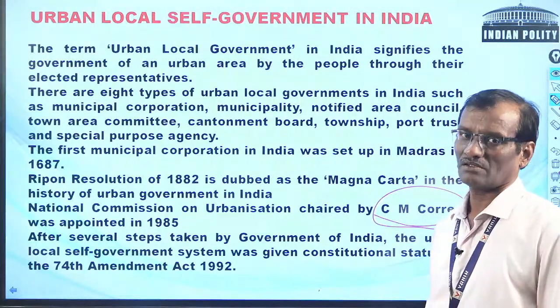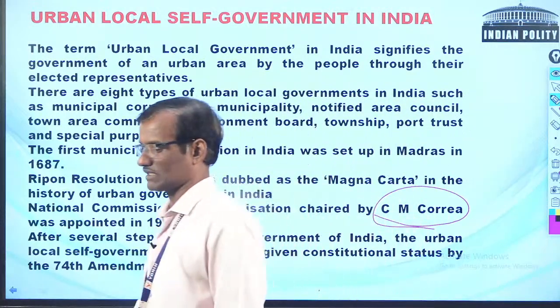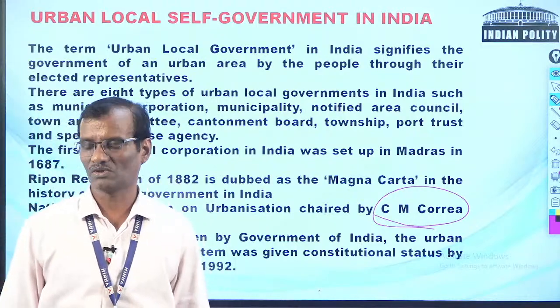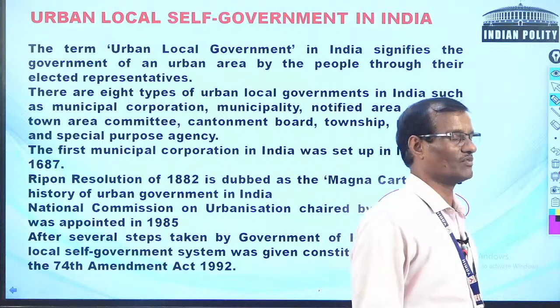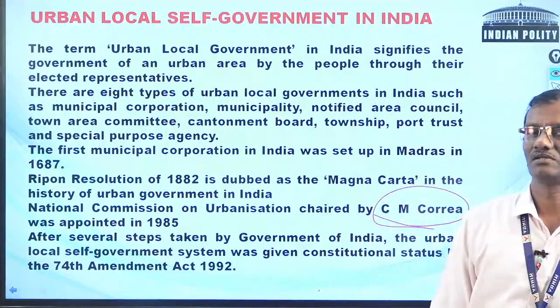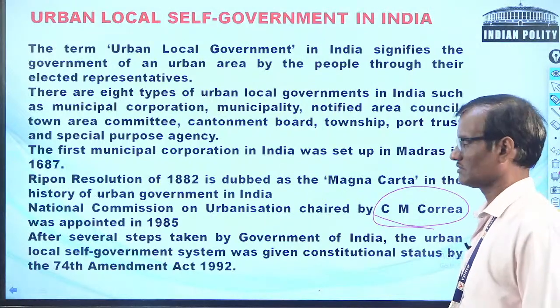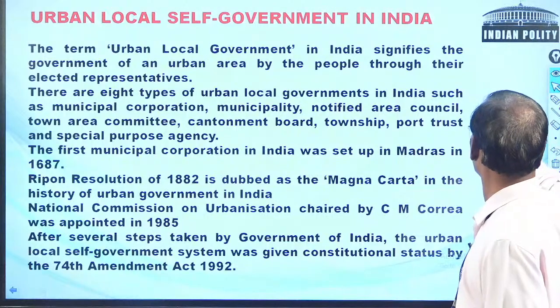And later, the 74th Amendment Act was passed along with the 73rd Amendment Act to grant constitutional status to urban areas. And today almost all cities are governed through this act. Almost all places like municipalities and municipal corporations.